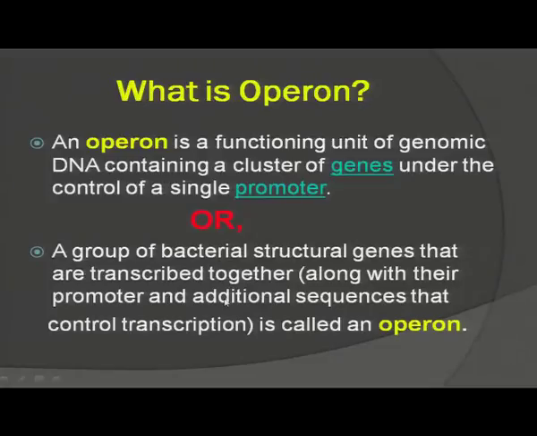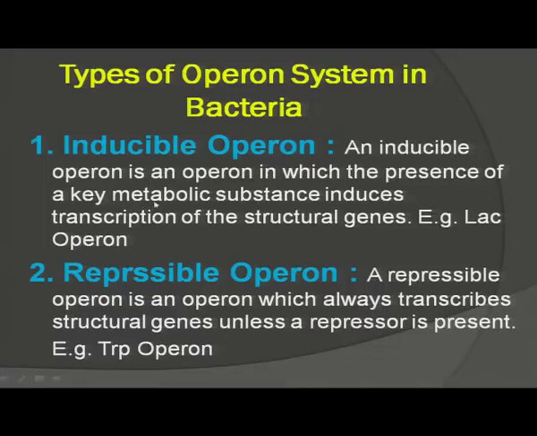So, a group of bacterial structural genes which are going to transcribe and translate to synthesize a protein with the help of some additional sequences is called an operon. You must remember that an operon is not a single gene, it is a combination of various structural genes and some regulatory sequences. In the case of bacteria, or prokaryotes, there are two types of operon system. The first one is the inducible operon system and the second one is the repressible operon system.